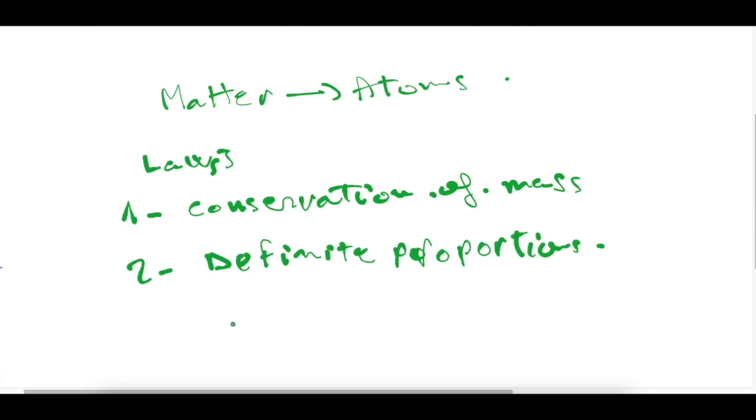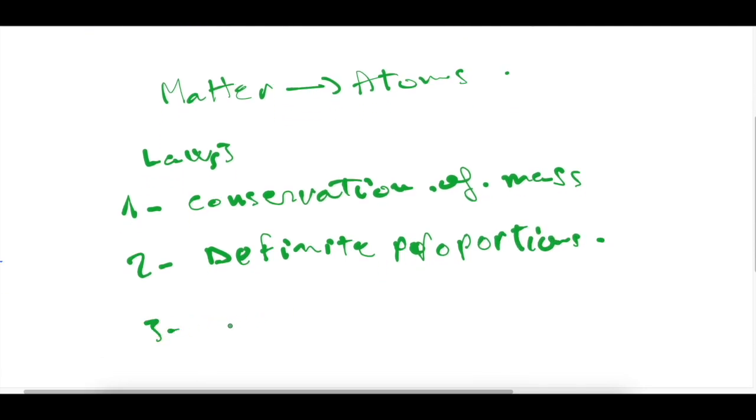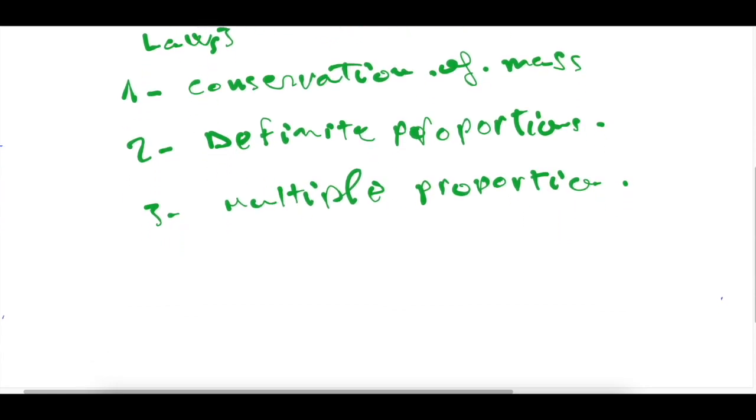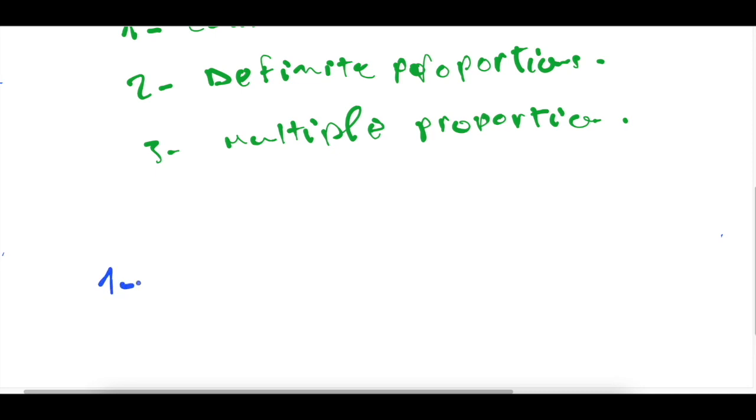And the third law is the law of multiple proportions. So let's begin with the first law, the law of conservation of mass.